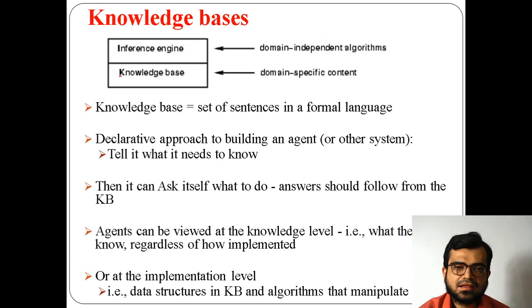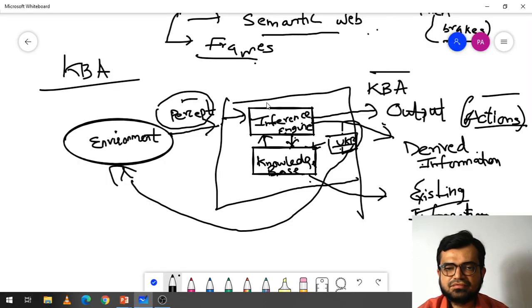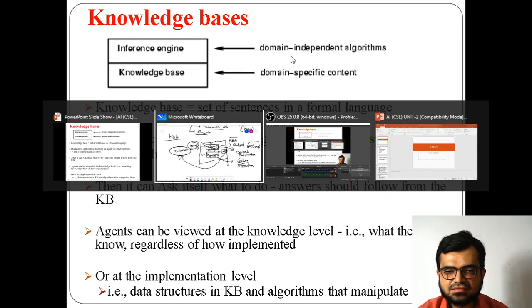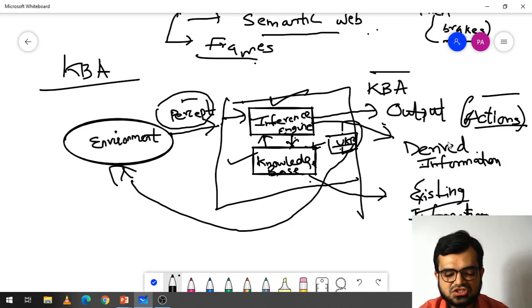Now, as I already said while explaining the knowledge base, there is the inference engine and the knowledge base, the same two parts here. Inference engine means independent algorithms, it does not depend on anything else. Why is it independent? Because it is deriving new cases, derived information, which is not predefined.